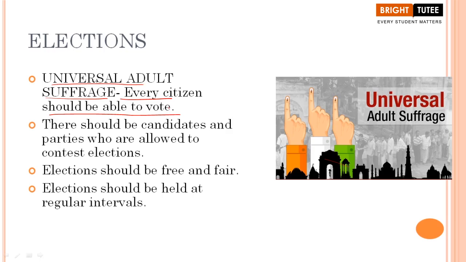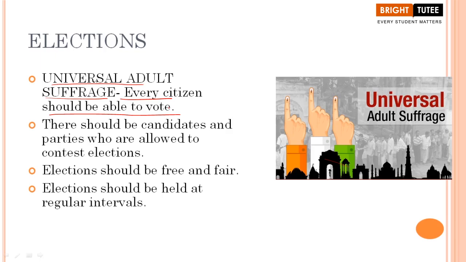Now, when we are particularly talking about our country, I previously told you that in our country, a person who is 18 years or above has the right to vote. Now, what does that mean? Whether he is a male, she is a female, or rich, or poor, or anything else, everyone in India 18 years or above has the right to vote.